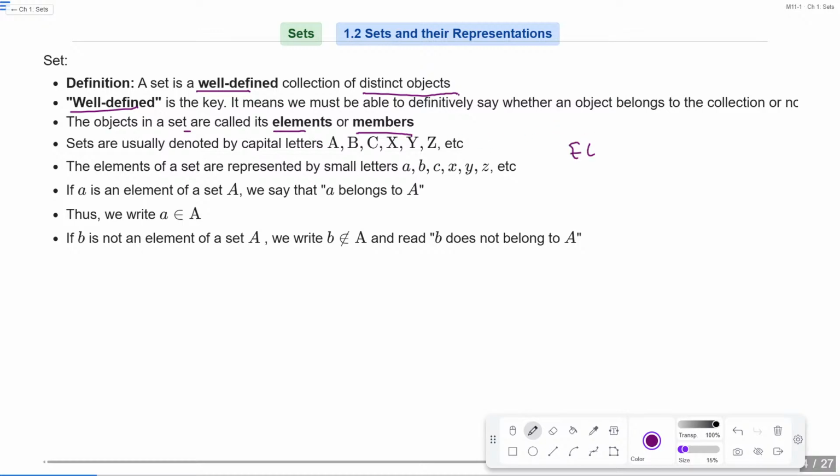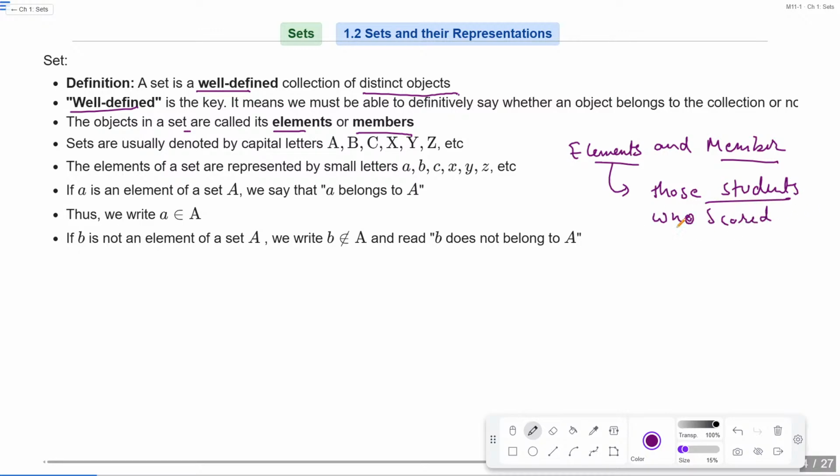Okay, so the objects in a set are called the elements or members. So what are the elements and members? In the example, students scored more than 90% marks in your boards, so elements are those students who scored more than 90%. सपोज लेट्स से मोहित, राहुल, इन दो स्टूडेंट्स ने 90% से अबव मार्क्स स्कोर किए आपकी क्लास में. So these two students are your elements. Is that clear?